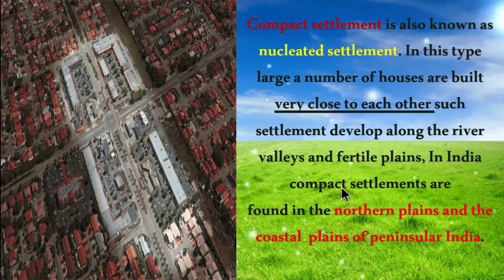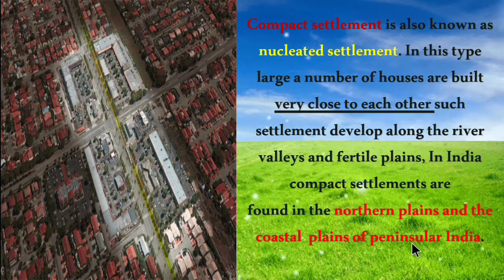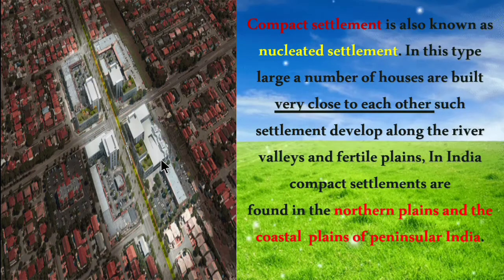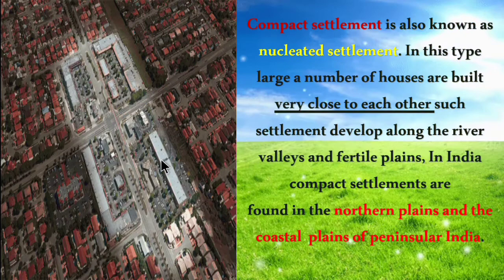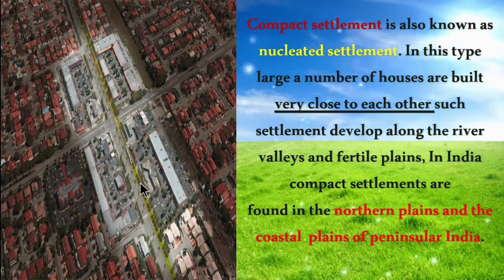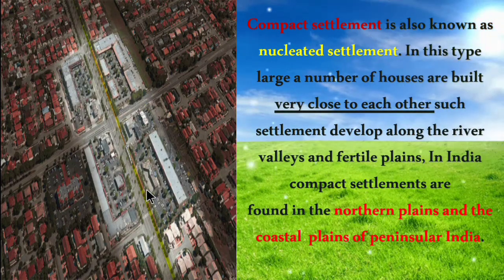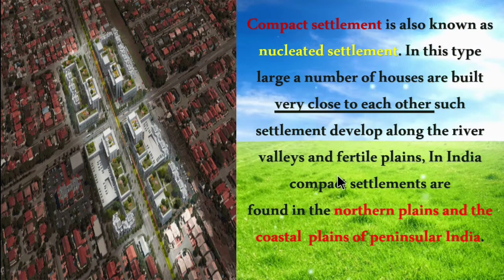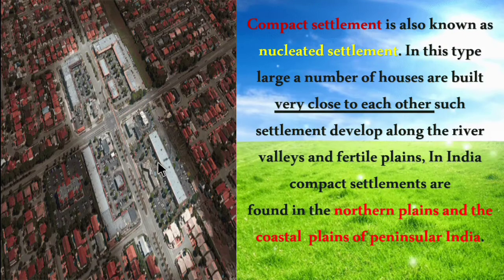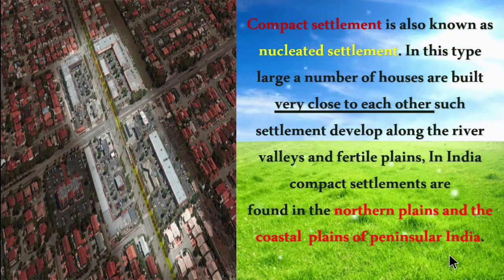As you see in the picture, the houses are built very close to each other. In India, compact settlements are found in the northern plains and the coastal plains of peninsular India.